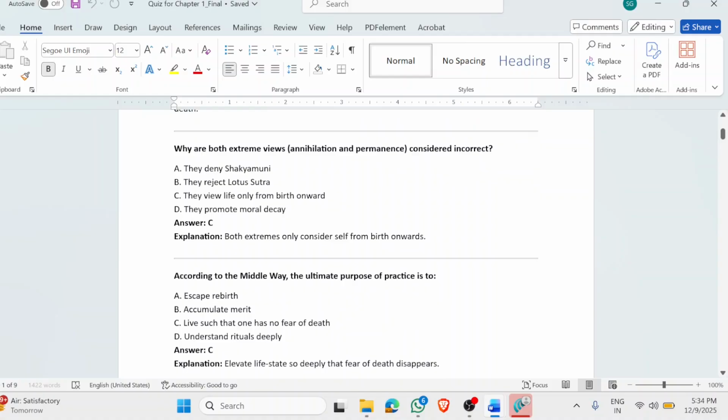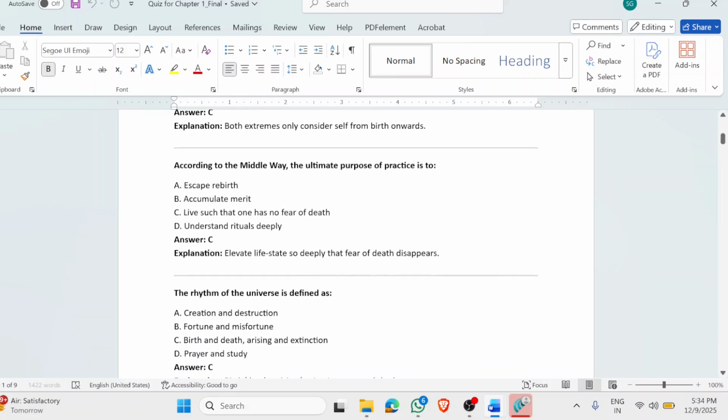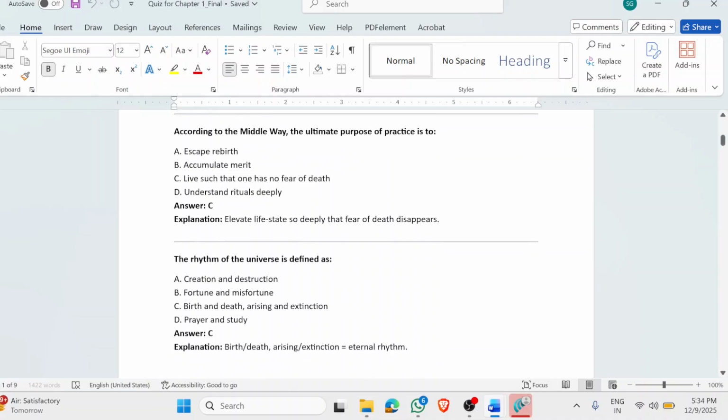Now, according to the middle way, the ultimate purpose of practice is to live such that one has no fear of death. That is the ultimate purpose of our practice. That is the reason we are practicing on a daily basis, so that we can transmigrate from delusion to the Buddhahood realm. Now, the rhythm of the universe is defined as, the answer is birth and death, arising and